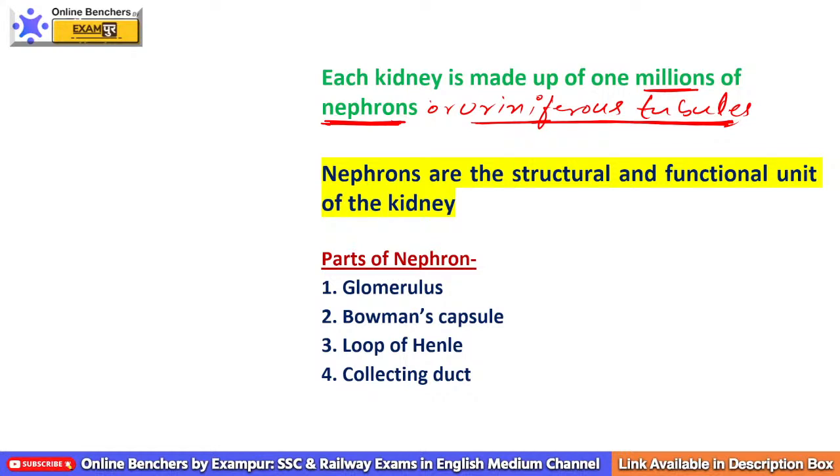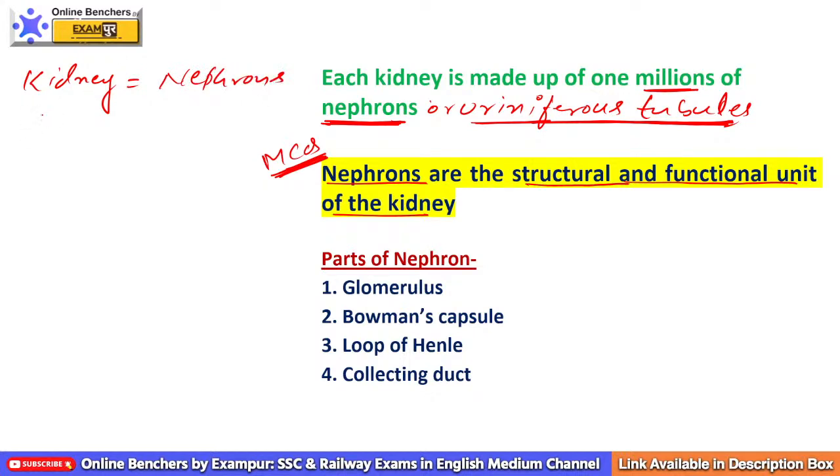So kidney is made up of nephrons, and of course filtration of blood also takes place by nephron. That's why nephrons are also called the structural and functional unit of the kidney. So the structural and functional unit of the kidney is your nephrons. Please remember.